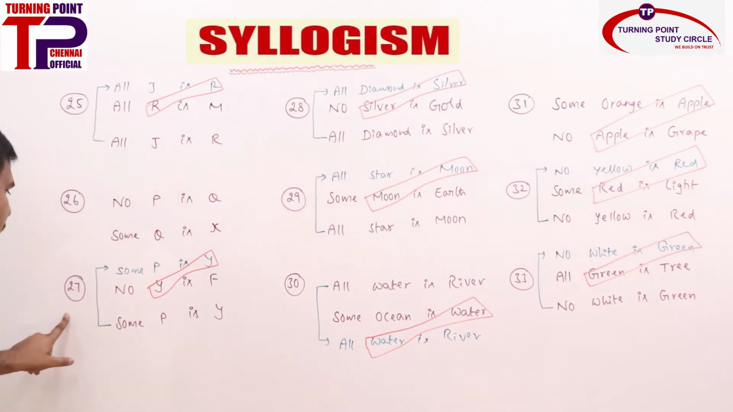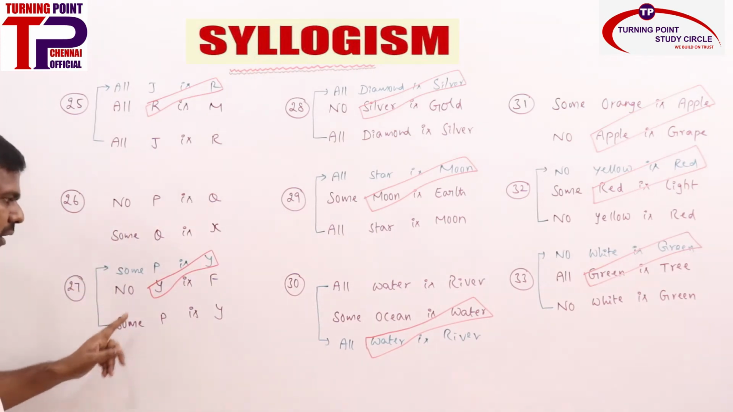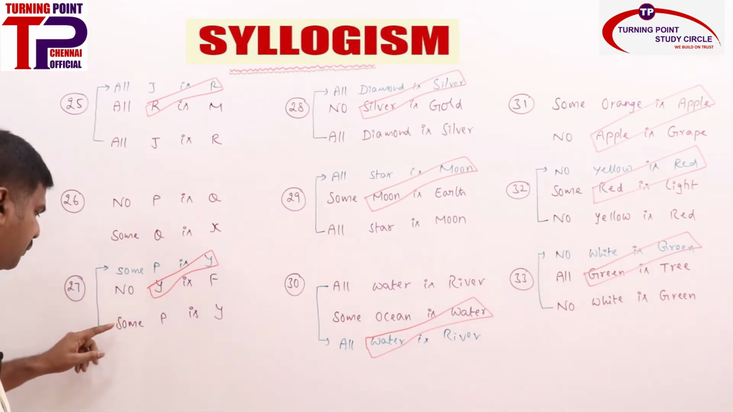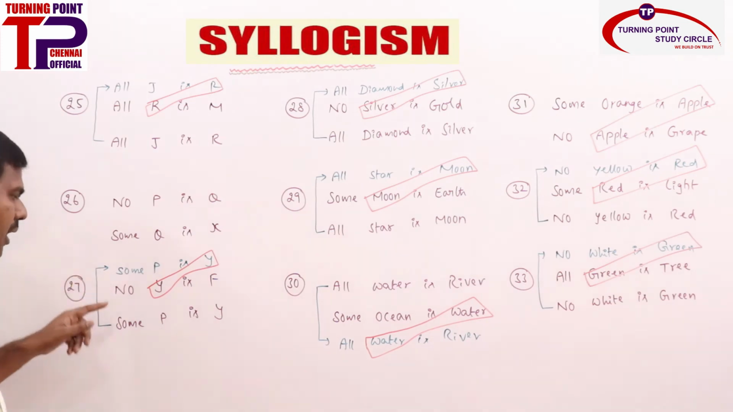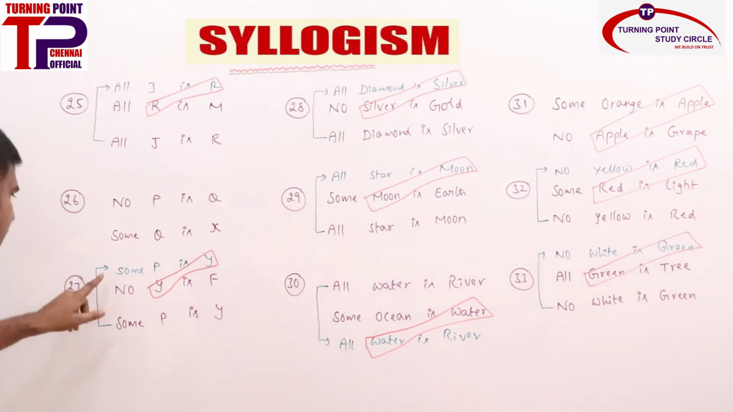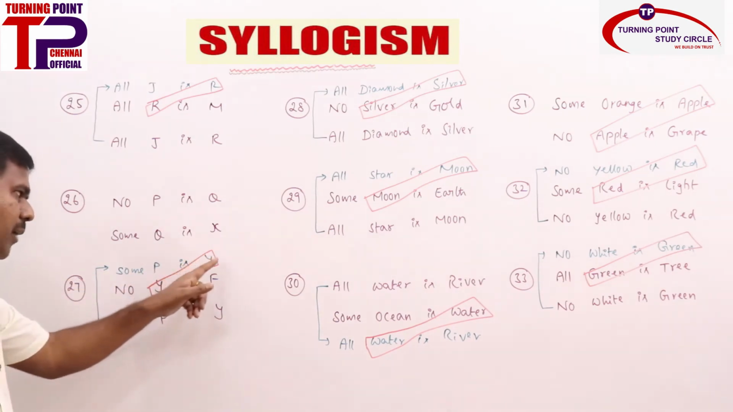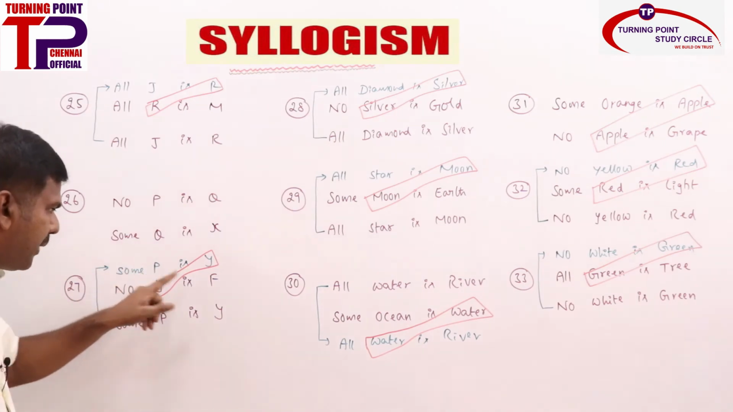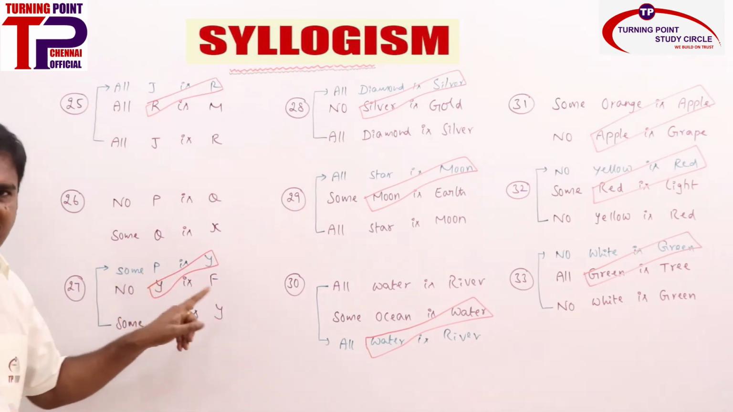Coming to the 27th one, it is not properly aligned. You can make proper alignment by interchanging any one of the statements. I am just putting the bottom one on the top, or you can put the top one at the bottom. It makes no difference, right? So here I plus E. Now it is properly aligned. Common term is there. I plus E gives O. What is the answer? Some P is not F.